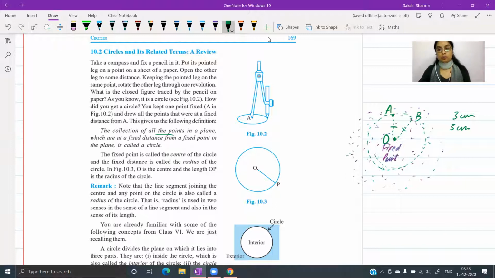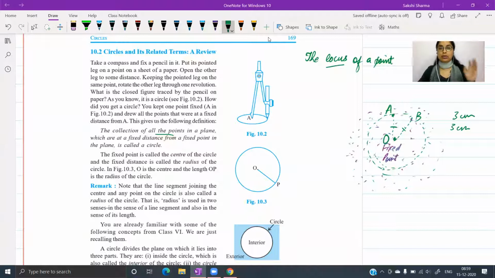So I have to trace only those points जिनका distance O से same हो. So अगर मेरे पास यहाँ पे points हैं जिनका distance 3 centimeters है O से, उन सभी को जब मैं join करूंगी, I will get this curved sort of boundary which will form, or simply is called a circle. The other way to define is by using the word locus. Locus means the path. Locus simply is path, the path of a point. Circle is the path of a point which moves around a fixed point.